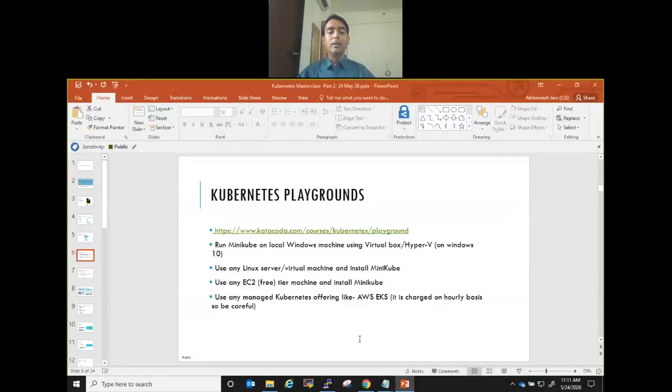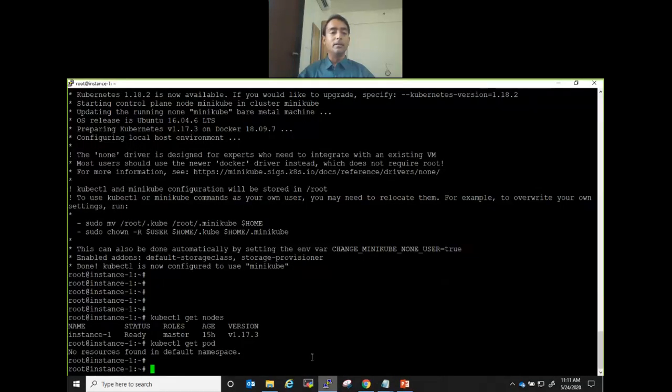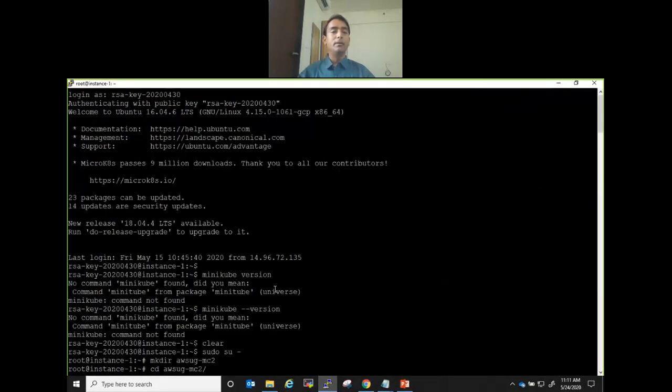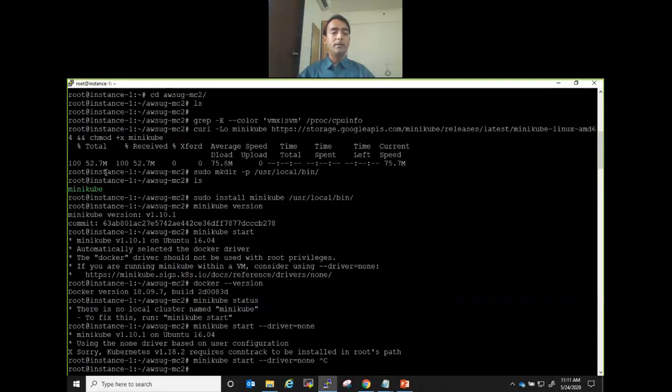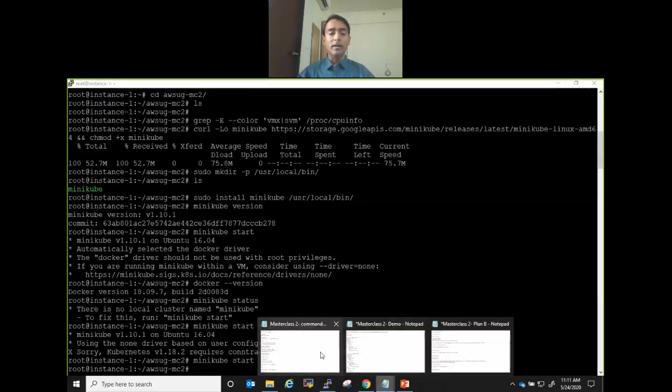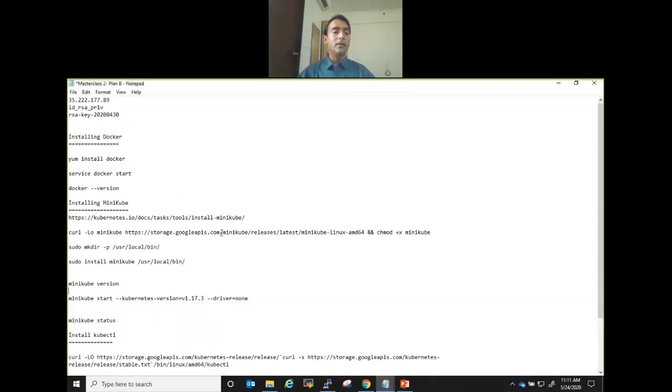Now you can also install Minikube on any EC2 instance like the one I'm showing here. So once you log into your instance, the first thing you have to do is download Minikube. These commands, you don't need to worry, I am going to share them. How do we do it? First, you have to install Docker. If it is a CentOS based EC2, then yum install. Otherwise apt-get in Ubuntu. Install Docker, start Docker, and check whether Docker is running.